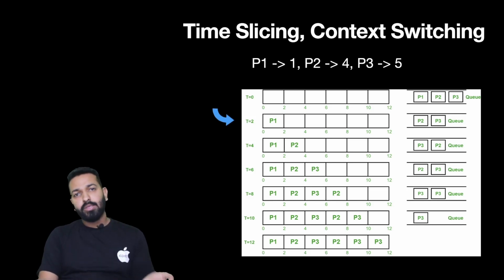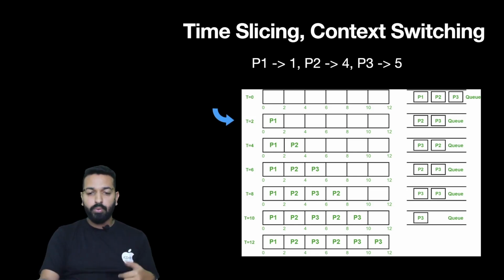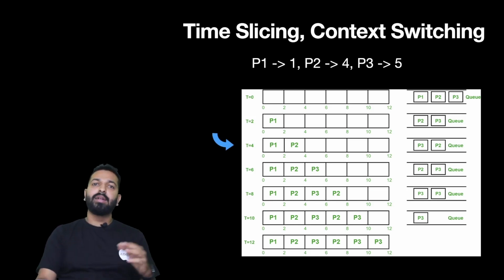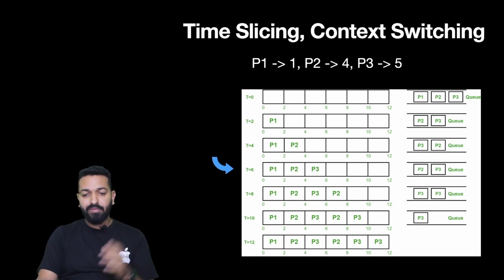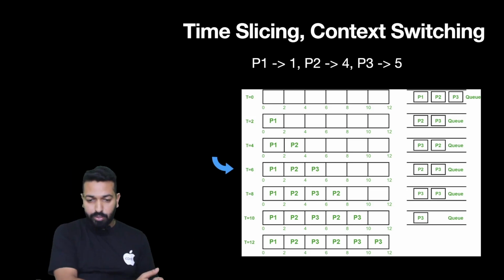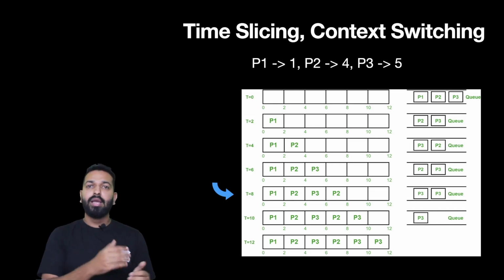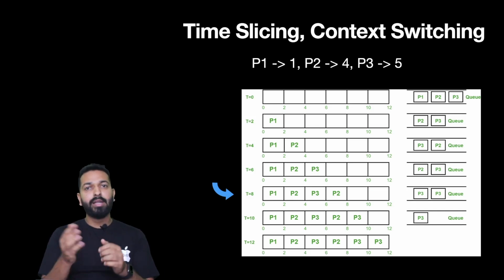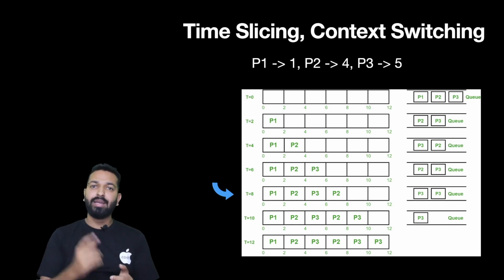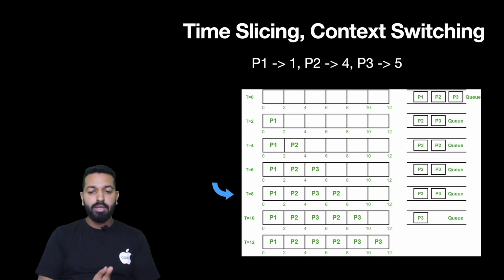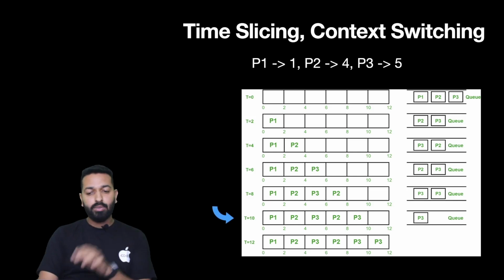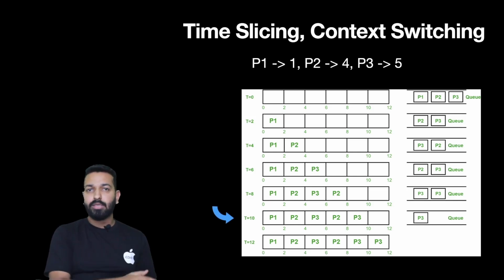After that, the context will switch to P2 and P2 will be executed from time 2 to 4. After that, context will again switch and the execution of P3 will start. So this is how P1, P2, P3, all three of them are being executed. At time t equal to 8, the execution of P2 will be resumed. The context will switch to P2. It didn't switch to P1 because P1 required 1 second for the execution and that has already been done. So the context will switch to P2 and the execution of P2 will take place. At time t equal to 10, P3 will be executed.